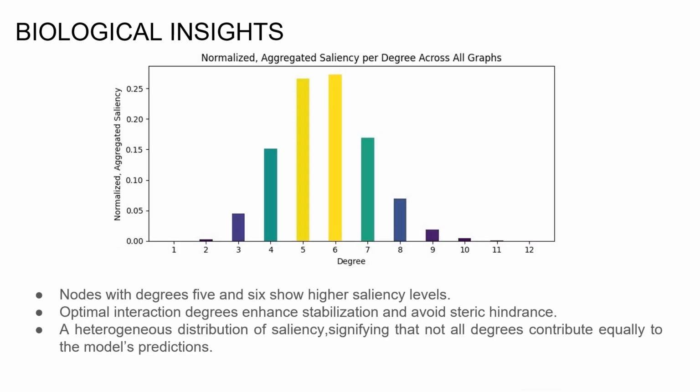Further analysis on the saliency importance of node degrees also revealed that nodes with degrees 5 and 6 show higher saliency levels. This indicates that optimal interaction degrees enhance stabilization while avoiding steric hindrance. The heterogeneous distribution of saliency highlights that not all degrees contribute equally to the model's predictions, suggesting that specific interaction patterns are more critical for maintaining protein stability.